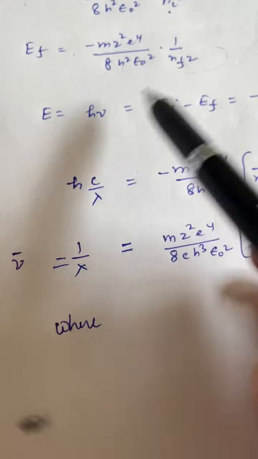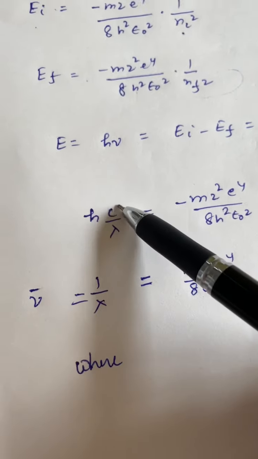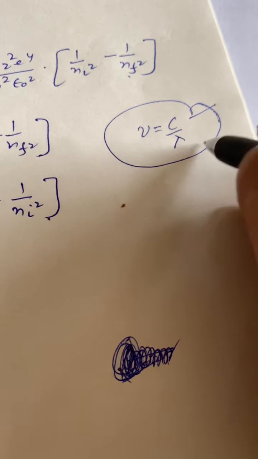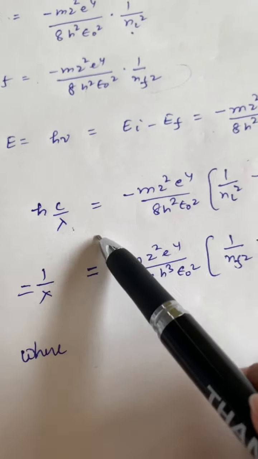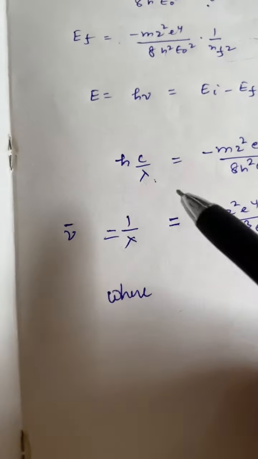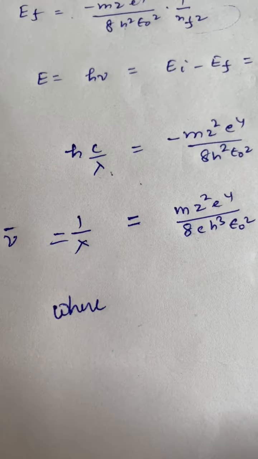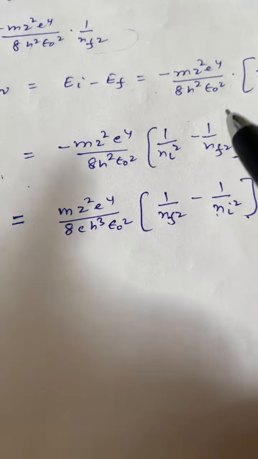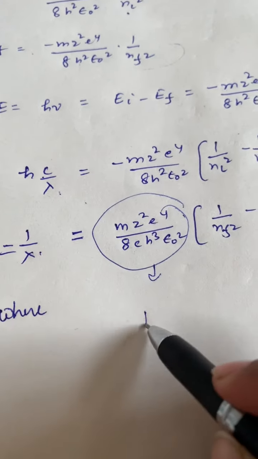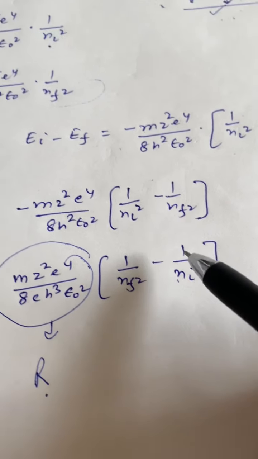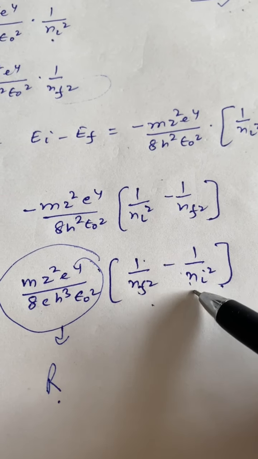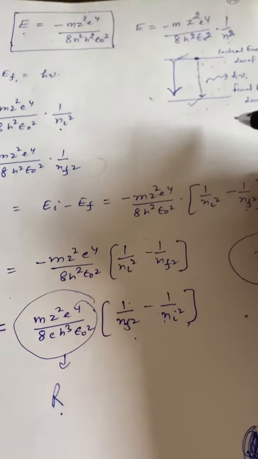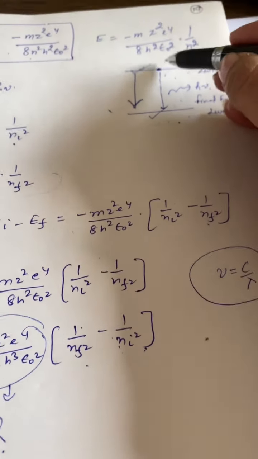And nu can be written in terms of wavelength as nu is equal to c by lambda, where c is the speed of light and lambda is the wavelength. Now writing this equation as 1 by lambda on the left hand side and the remaining factors on the right hand side, this factor is the Rydberg constant, and the remaining factor is 1 by n_f square minus 1 by n_i square. The final state in this case is this one, and the initial state is this one.